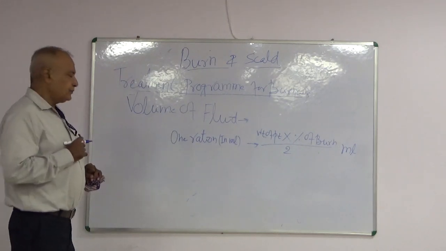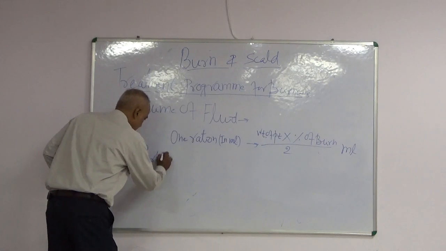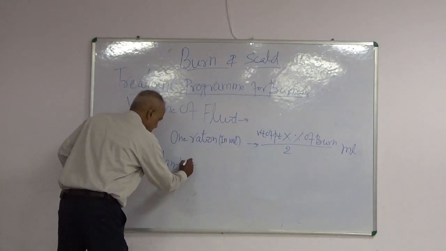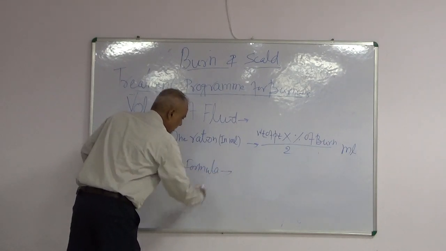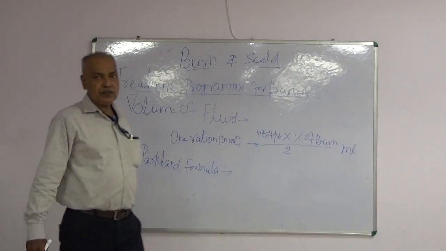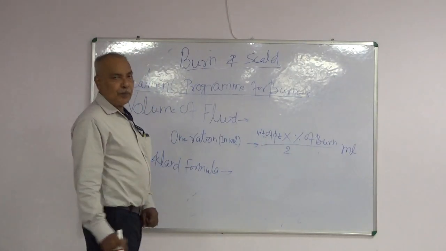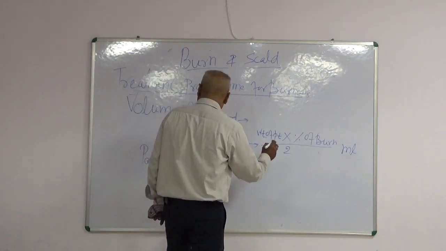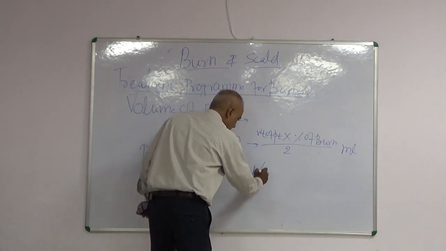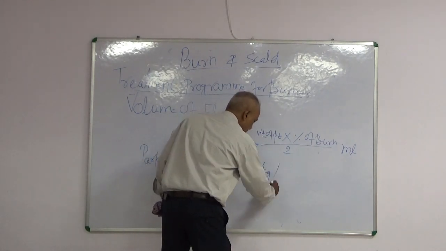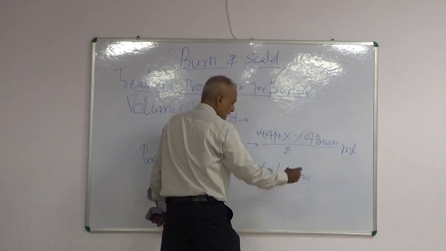Parkland formula is in adults 3 ml per kg per percent of burn. Volume used is 3 ml per kg per percent of burn in adults.